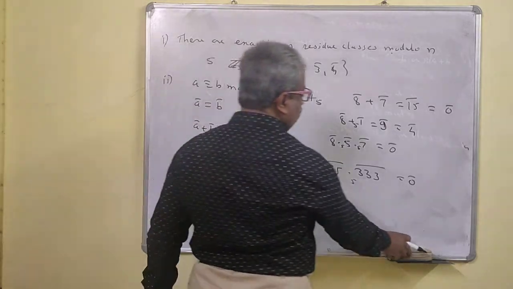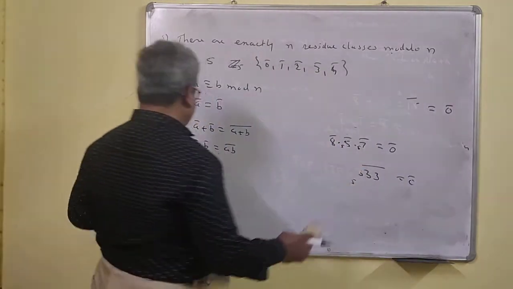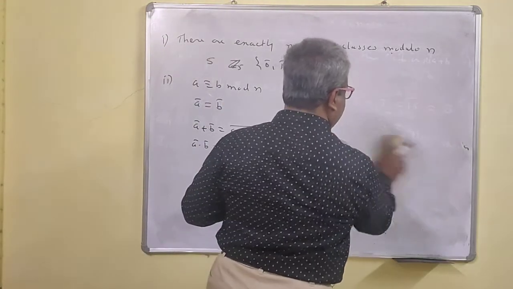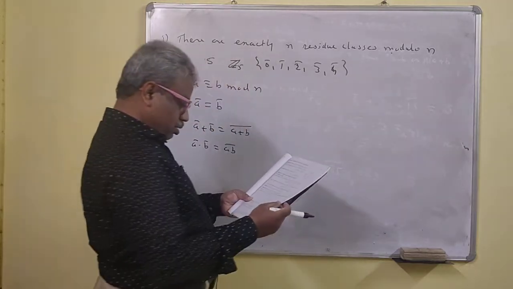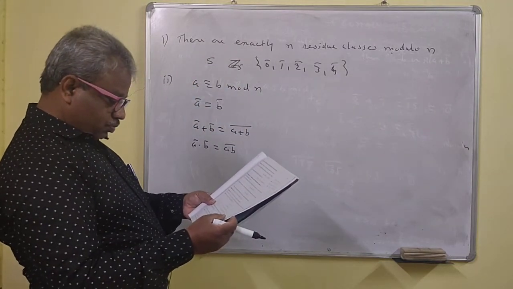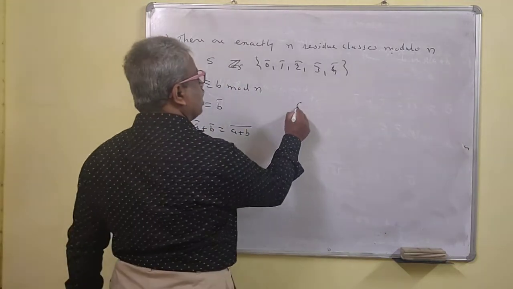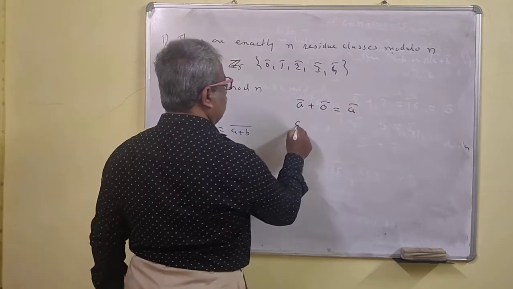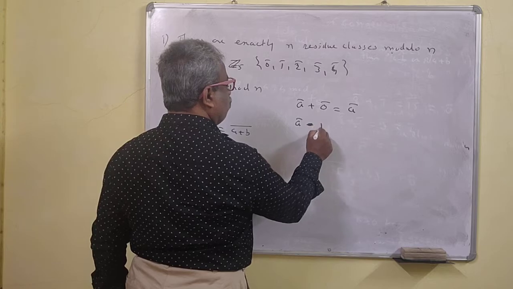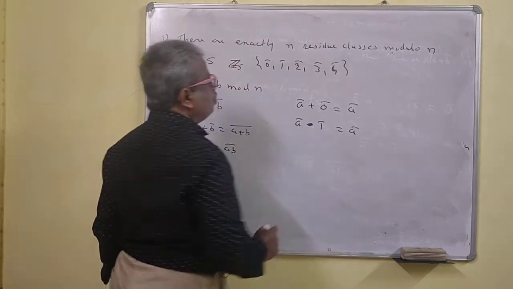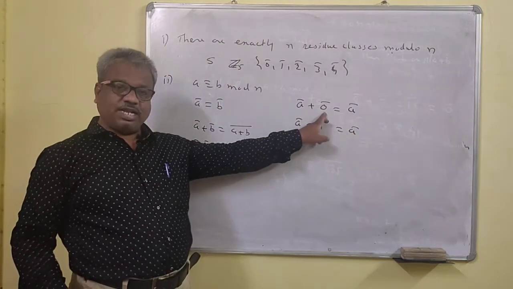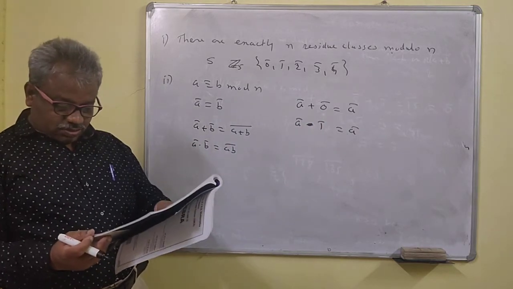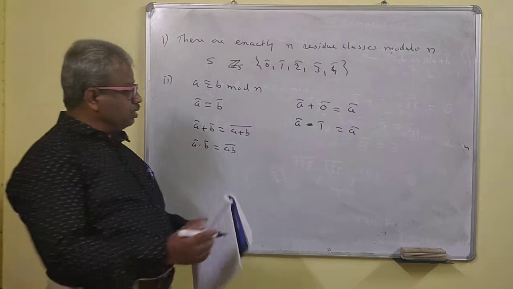With the help of your knowledge, you can do this for products, because A bar times B bar is the same as AB bar. So this you should remember. Here A bar plus 0 bar is equal to A bar, and A bar times 1 bar is A bar. So 0 bar is the additive identity and 1 bar is the multiplicative identity. That also you should remember.